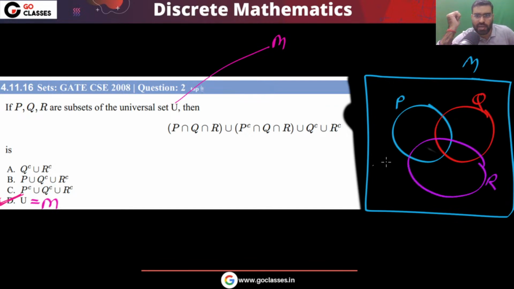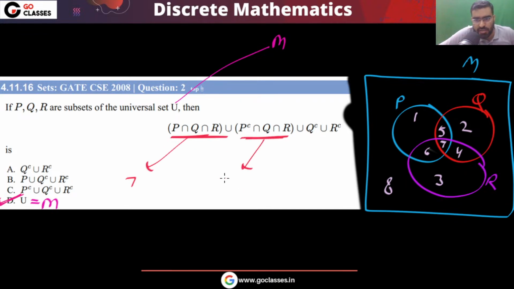Then what you do, you divide this into areas. Like as I told you, 1, 2, 3, you can divide into 4, 5, 6, 7, 8. So now you can easily see this P and Q and R. This is area number 7. This is P complement Q and R, which means Q and R but not in P. Q and R means 4, 7, but not in P. So that will be 4.